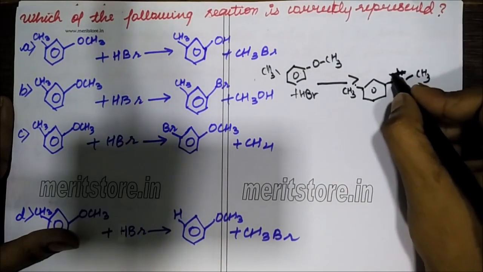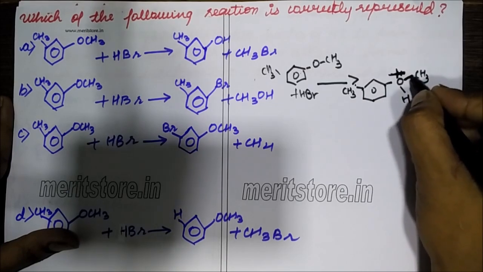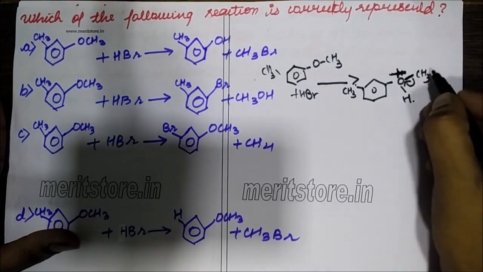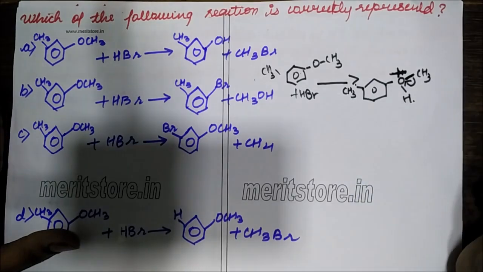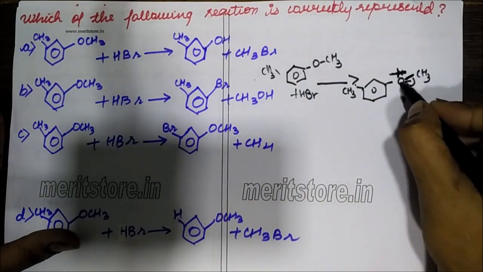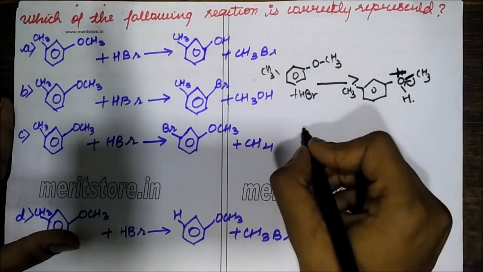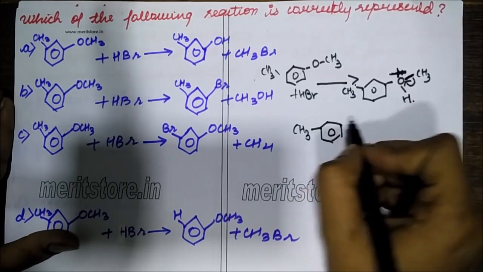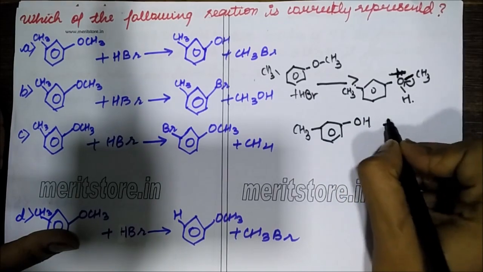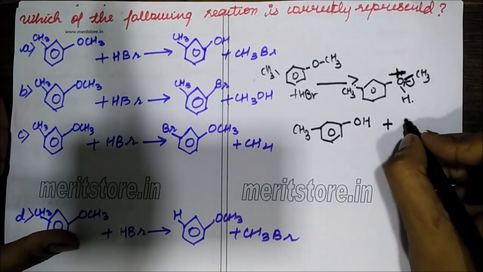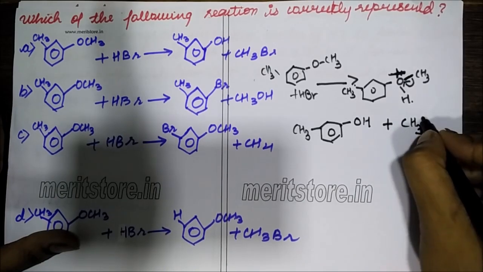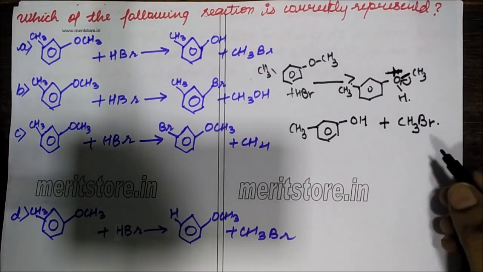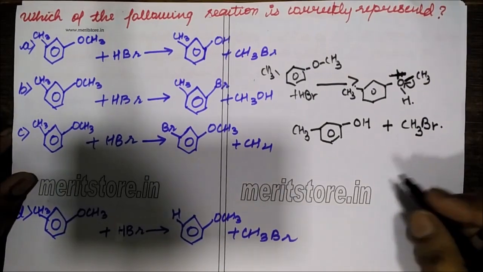Now because there is a positive charge here, this bond, which is because of the two electrons, both the electrons will come to the oxygen atom. And CH3 will get bonded to the bromine species, and both of these electrons coming on this oxygen nullify this positive charge. So what it will form is CH3OH, since both the electrons have come over here, and CH3Br. So this is my correct product, which is represented by option A.